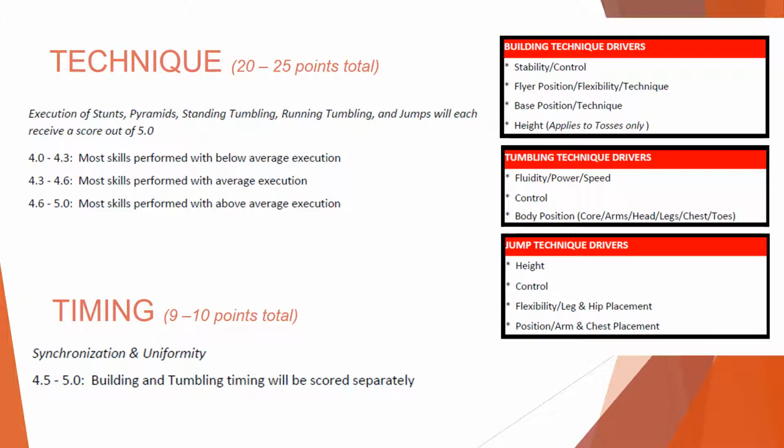The tumbling judge will be looking for appropriate fluidity, power, and speed of the skill performed, as well as if the athlete has control of the pass and body positioning of the skill. Is the athlete's core, arms, head, legs, chest, and toes in the appropriate place?